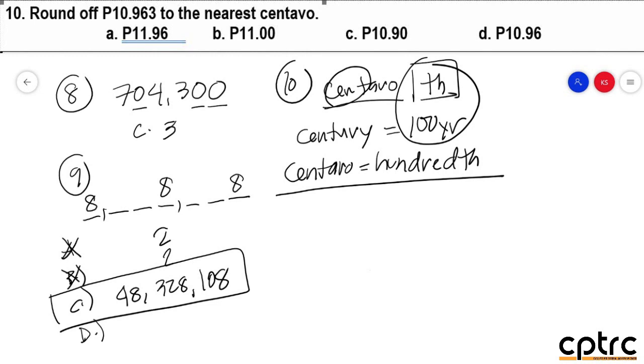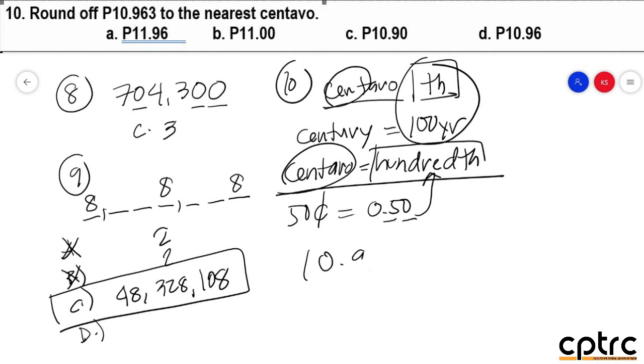O ngayon, other way of analyzing it also, from the word itself, 50 centavo. 50 centavo is just equal to 0.50. Tama? Kung basahin mo yun ng tama, this is tenths, this is hundreds. So basahin mo yun ng tama, that's 50 hundredths. So therefore, centavo talaga po means to say 100. So we have now the place value, so we can round it off na.